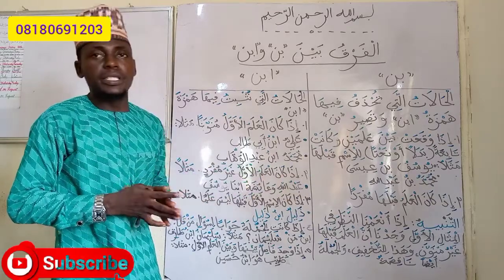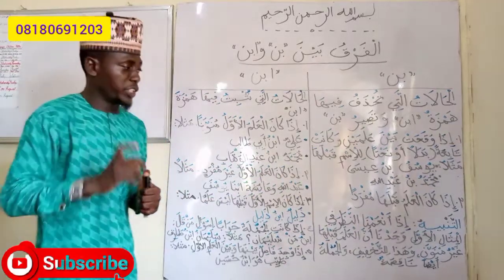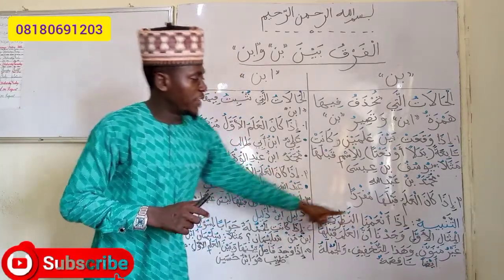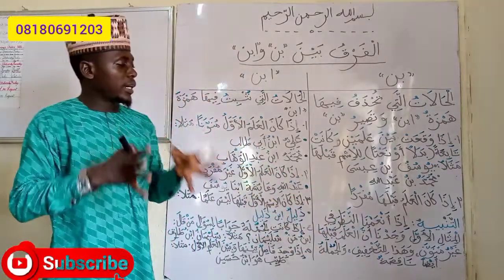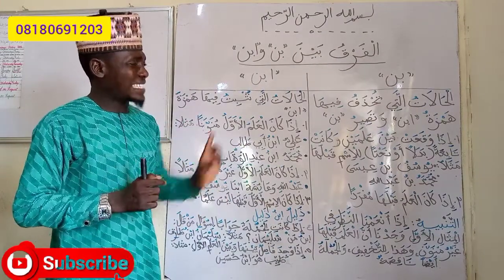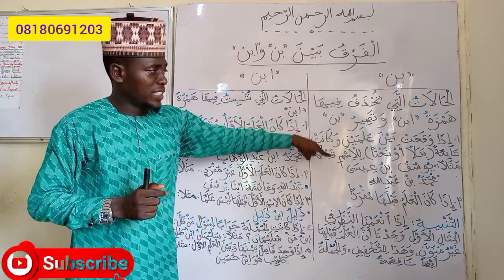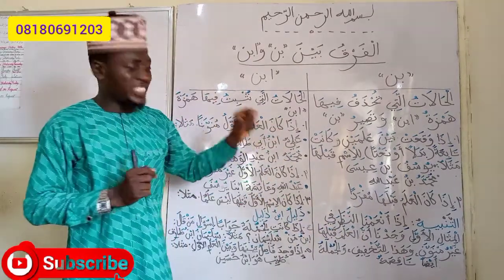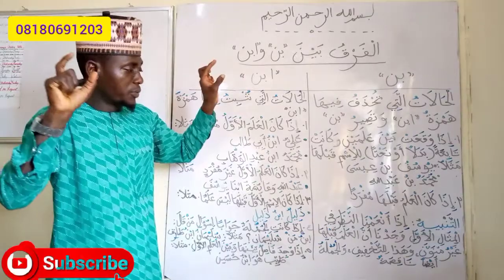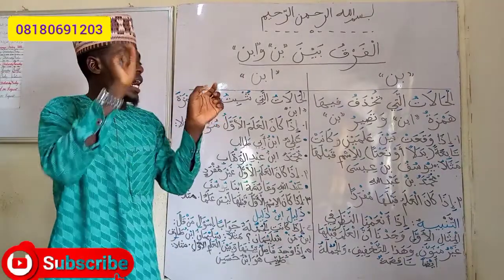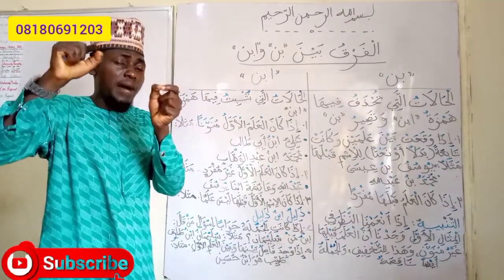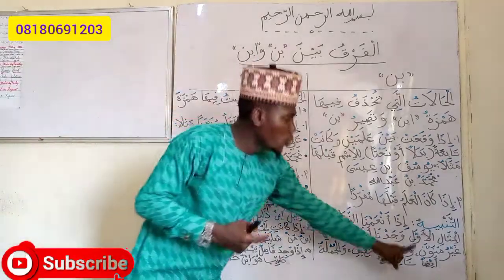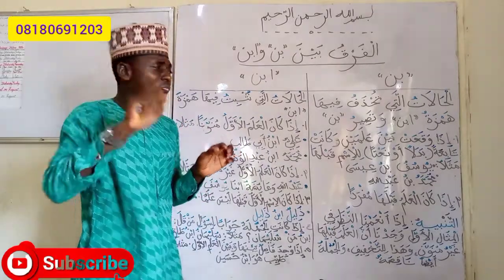Now, a tanbih, a notice, an observation that we need to take a look at. إذا أنعمنا النظر في المثال الأول, if we take a critical look at the first example, وجدنا أن العلم قبلها, we will see that the proper noun that comes before ibn غير منون, it does not have tanween.